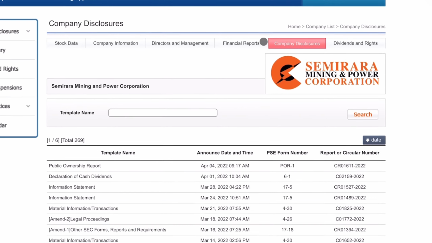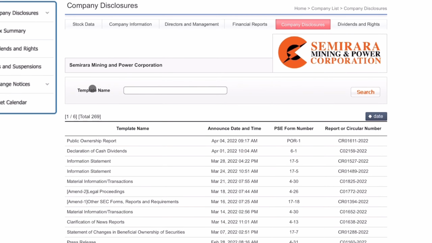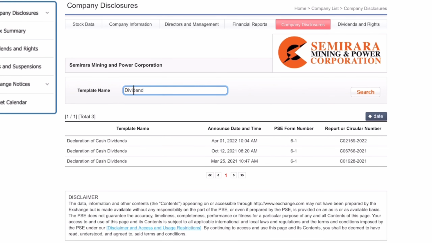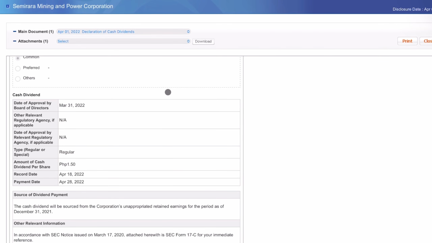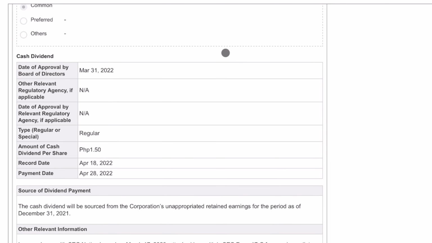Under Company Disclosures, kung makikita mo, meron dyang template name. You put their dividend. And once you press enter, eto yung bubungad sa'yo. Lahat ng mga declared nilang dividends for the past 2 years. So we click the first one. This is the latest. So makikita nyo dito yung amount of cash dividend per share. So in this case, it's 150 per share.